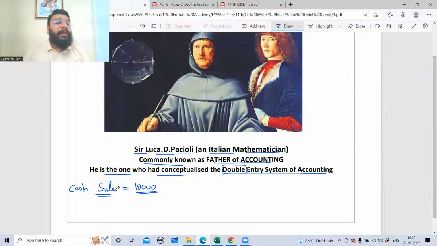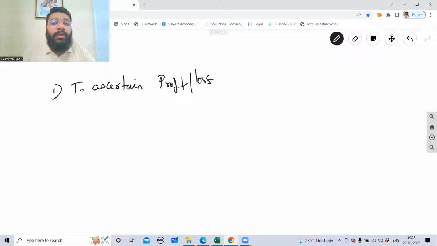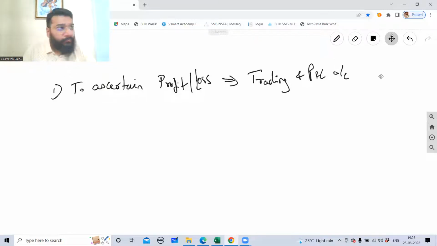The ultimate motive of preparing the accounts, first, you said, sir, trading and P&L account. The first and foremost motive of preparing the accounts is to ascertain profit or loss. To calculate the profit or loss, the statement that we prepare is called the trading and P&L account.